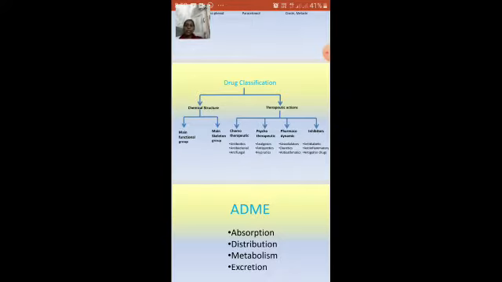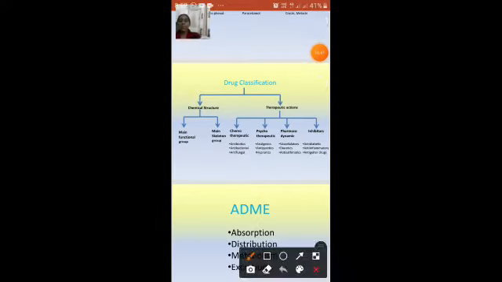Coming to the therapeutic action classification, here they are based upon the activity, for what purpose the drugs are used. The drugs mainly used are chemotherapeutics, psychotherapeutics, pharmacodynamics, and inhibitors. So these are the things. These are the broad classification depending upon the therapeutic action, like on what particular part.